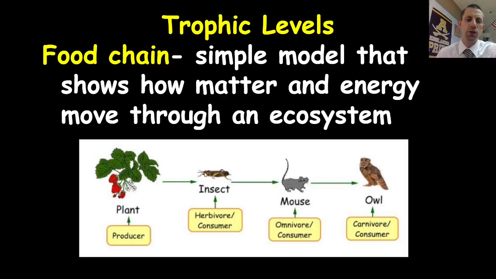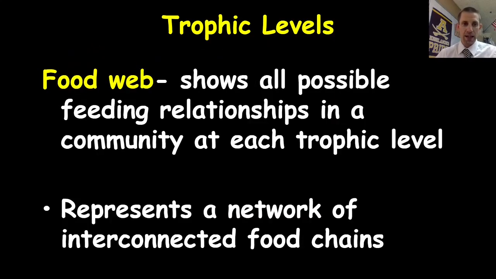Again, here's another look at a food chain, a direct pathway, one by one, of the flow of energy and mass or matter from one step to the next. Notice how I didn't include the sun in this, because the sun technically isn't food, since there's no matter being transmitted. Yes, there's energy, but in this case, we're only including things that transfer mass. So you've got the plant to the insect to the mouse to the owl, each one with a direct line, with the arrow pointing to the thing that's doing the eating.